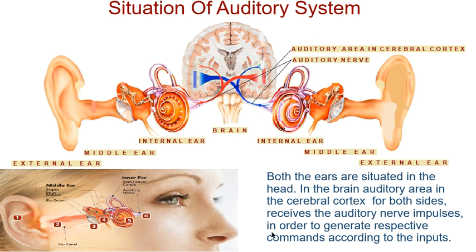In the brain, the auditory area in the cerebral cortex on both sides receives auditory nerve impulses in order to generate respective commands according to inputs. Both sides of the cerebral cortex receive input from both ears. Then these inputs are matched with the already recorded commands in the brain, and if they match, the brain responds accordingly, or if they don't match, it tries to understand and memorize for the future.